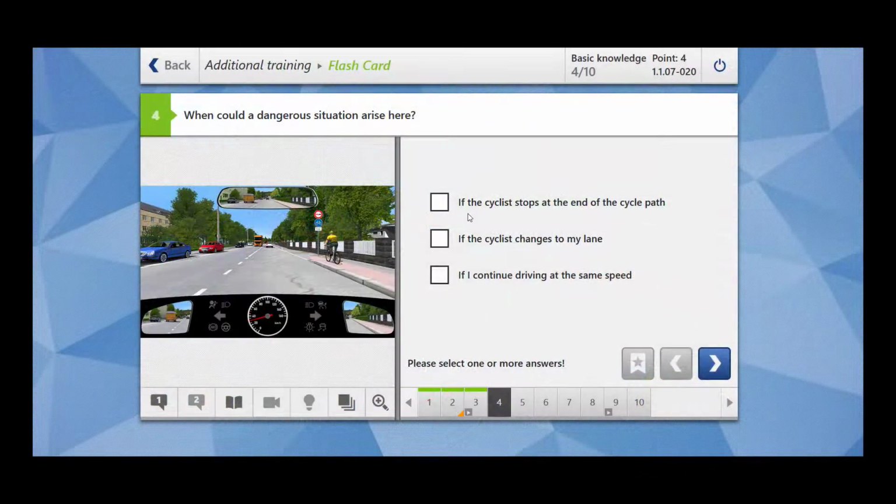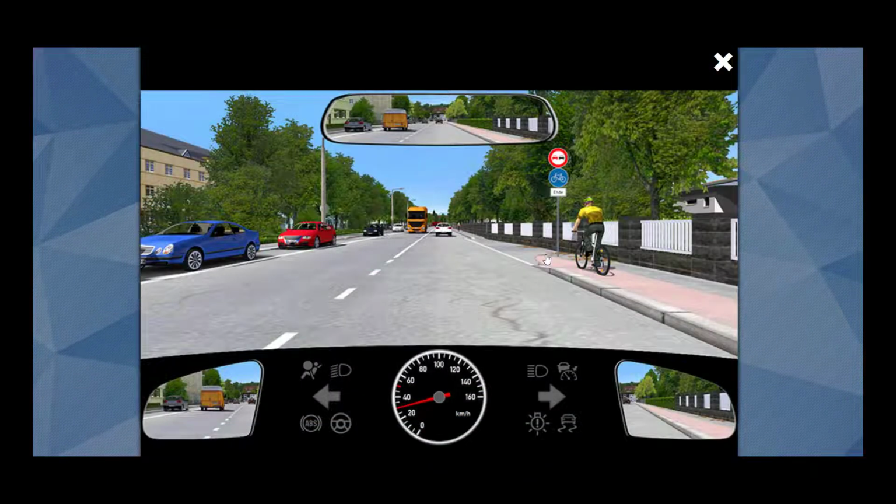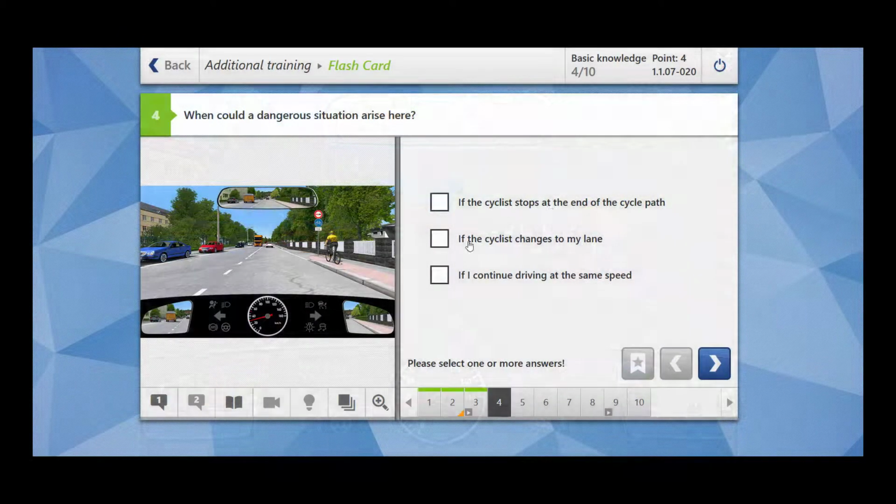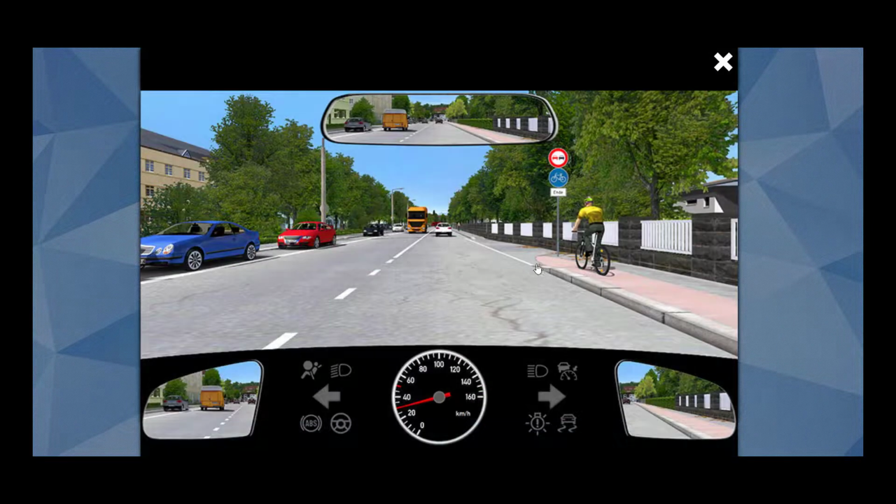Let's look at the options. If the cyclist stops at the end of the cycle path, there is no danger. Then we will pass by the cyclist. If the cyclist changes to my lane, yes. If the cyclist changes to your lane, for example here, the cycle path is ending, and if he changes to your lane, then it could be a dangerous situation. If I continue driving at the same speed, then again it could be a dangerous situation. So if you see here, the cycle path is going to end. The dangerous situation could arise if the cyclist changes towards your lane and you continue driving at the same speed. The important thing over here is you have to slow down.